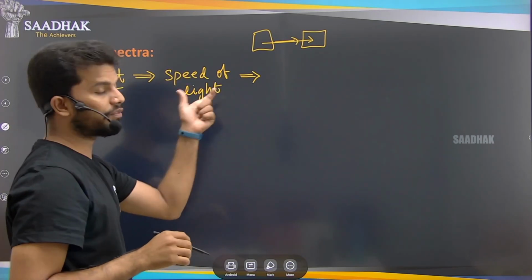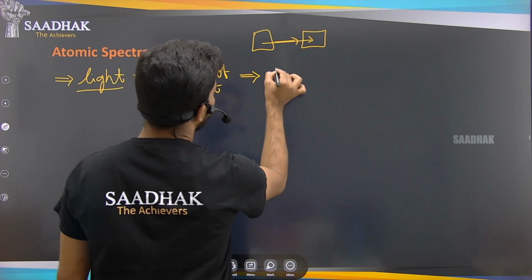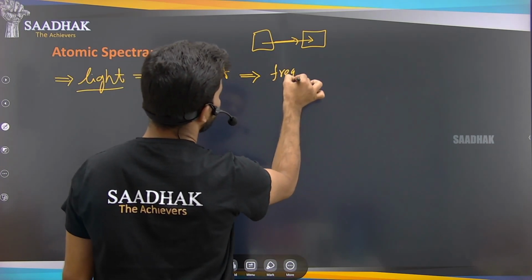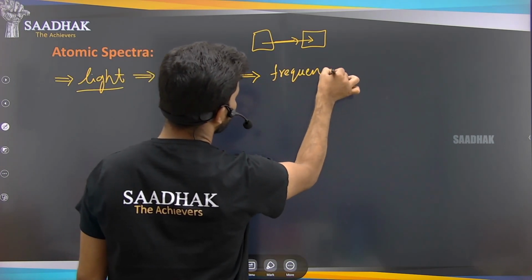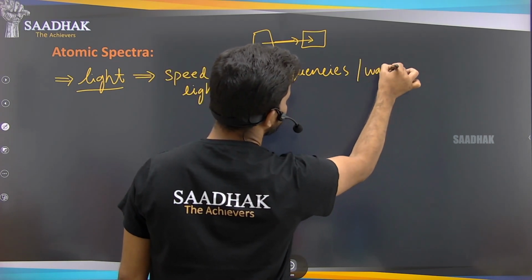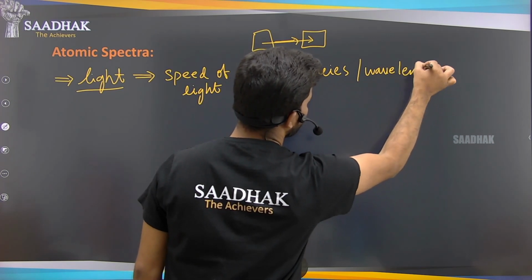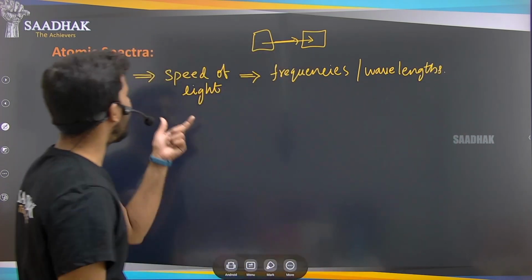So that change in the speed of the light also results in a change of the frequencies or the wavelengths of this light.